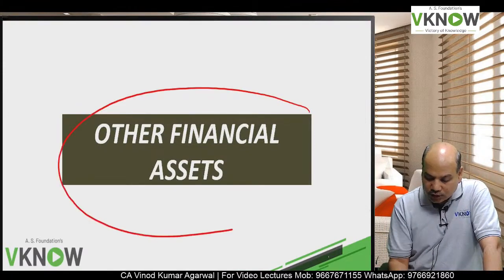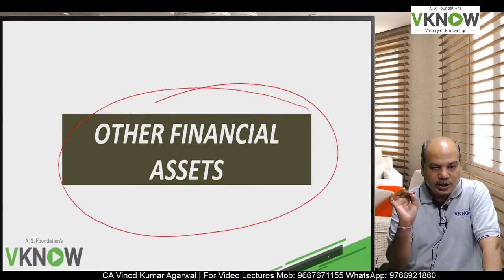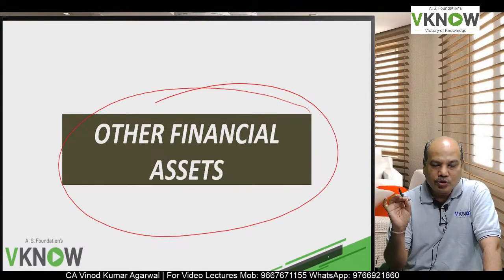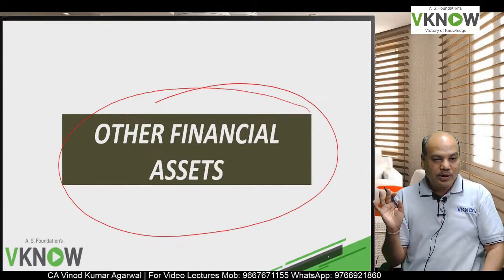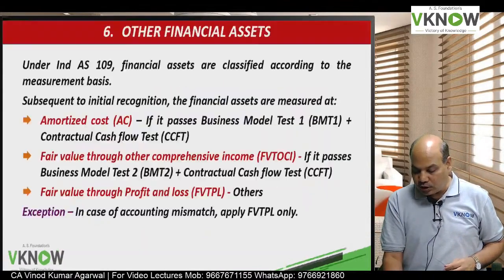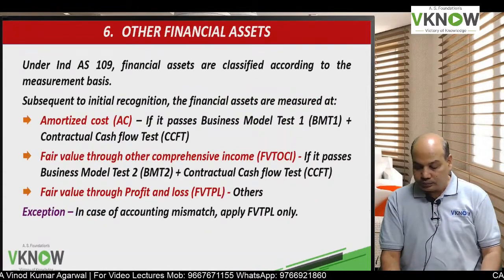And what about other financial asset? So derivative always FVTPL, equity instrument usually FVTPL, but in some exception cases FVT OCI. What about other financial asset?